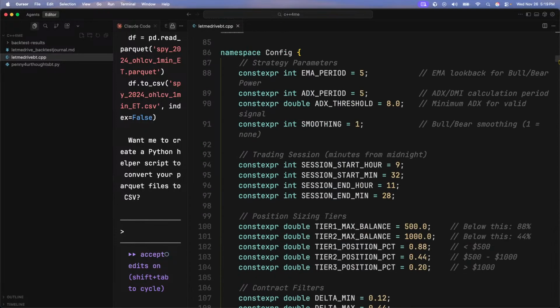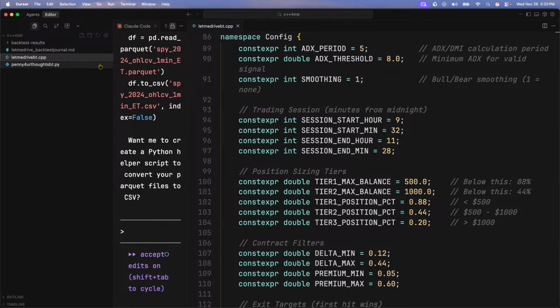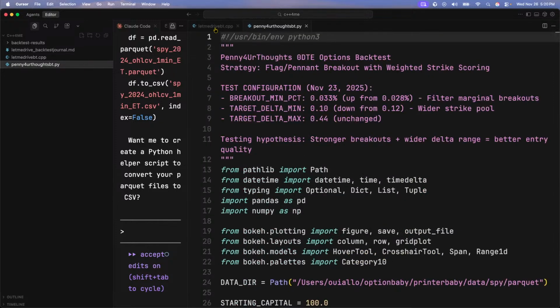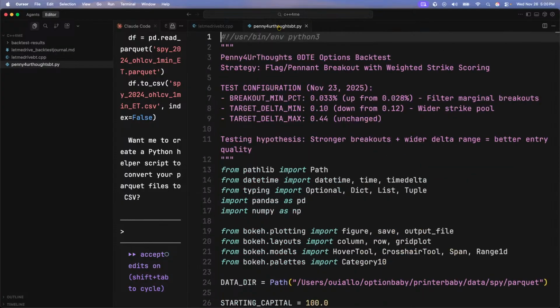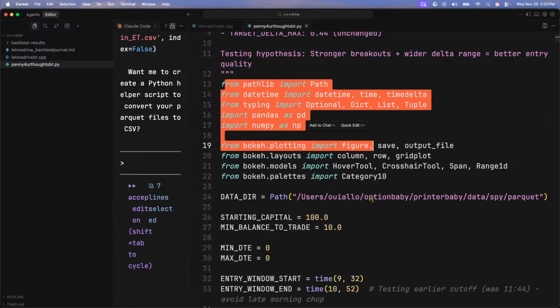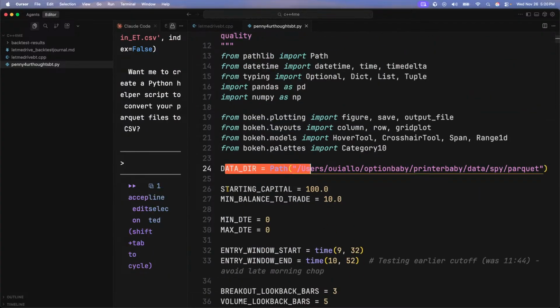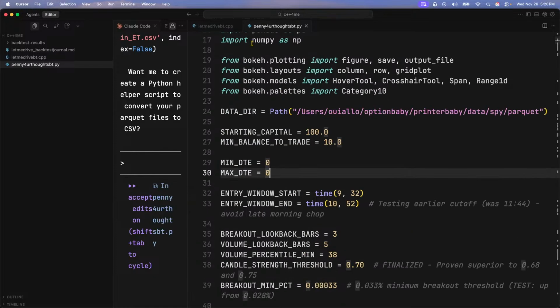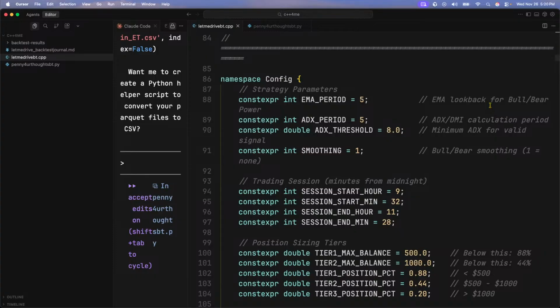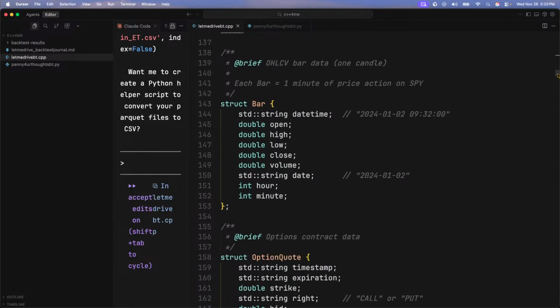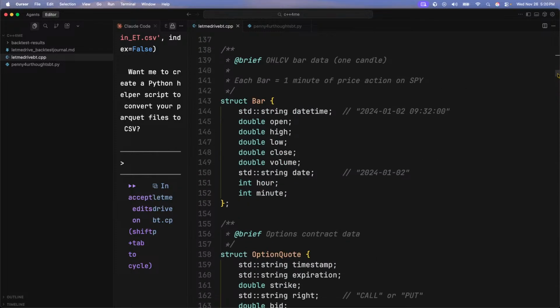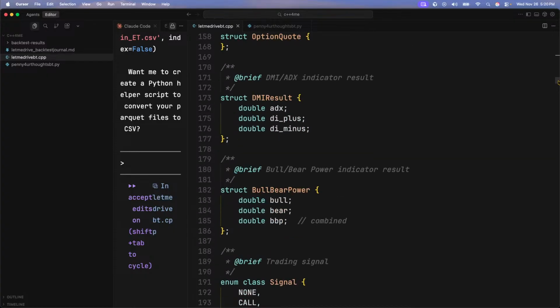All right, the configuration constraints. So this is Python and this is C++. Let's look at it real quick. In the Python, same, you have your libraries up front. Then you have your configs, where you're getting your file from. So it's pretty much the same. It reads what it's doing, right? C++ is a little bit more verbose, so I can infer that's why it made the docstrings here of what's going on and what it's doing. You have your data loading, your data structures. Only open, high, low, close, one candle at a time. Interesting.